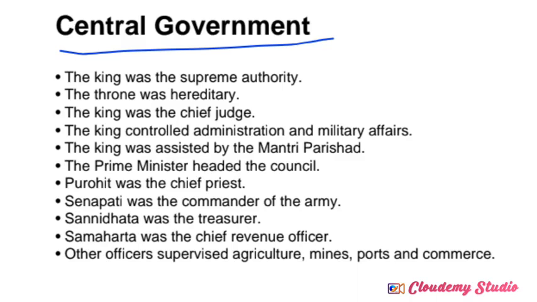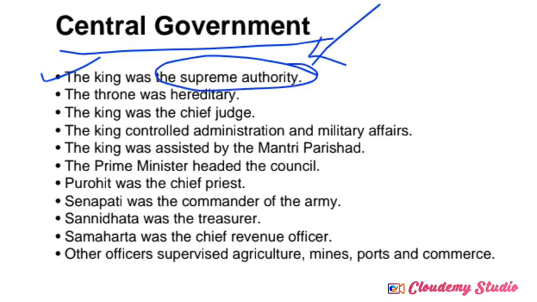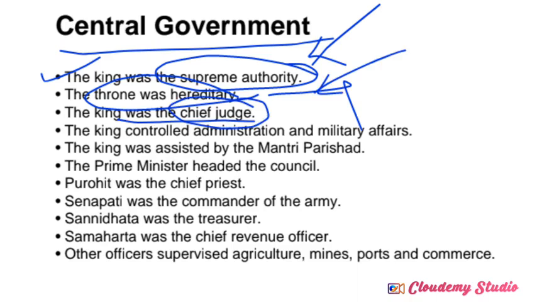First, the king was the supreme authority. Most commonly, in central authority, the king held the supreme power at that time. The ascending of the throne was totally hereditary based. Hereditary means after the father, his son will ascend the throne, and after that the next generation. This method of ascending the throne was followed during the Mauryans. Another one, the king was the chief judge, so providing justice was also managed by the king at that time.